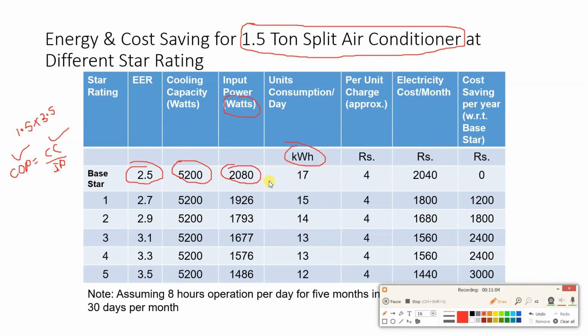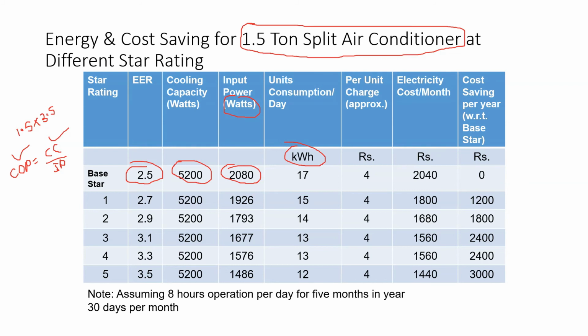Now, how to do this calculation: we are assuming some data over here. We are assuming that this split AC is working 8 hours a day, for 5 months in a year, and in each month we have 30 days. This is the assumption which we are making for the calculation.